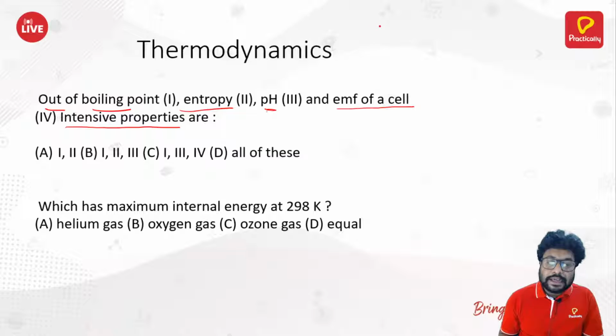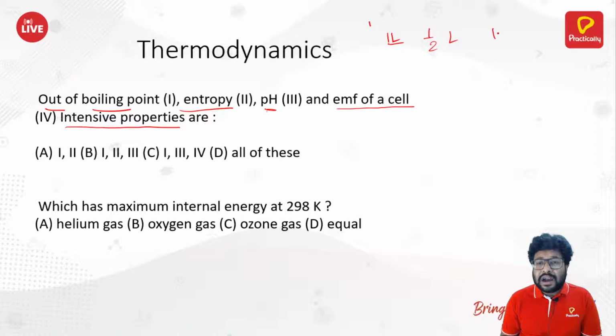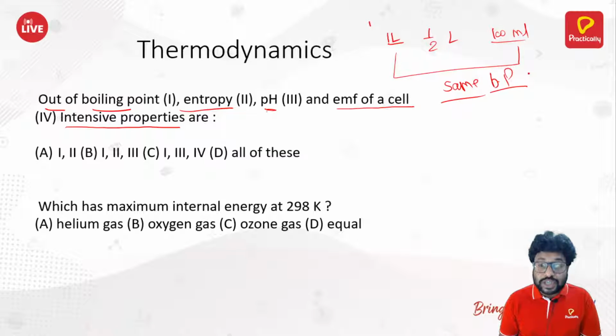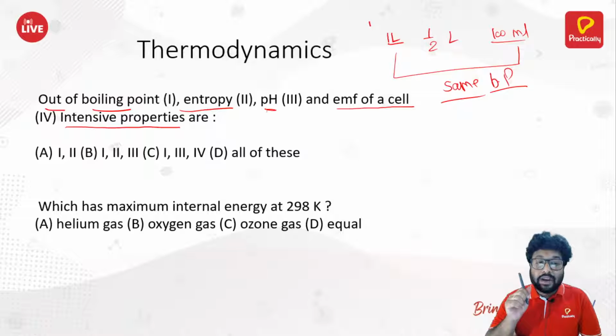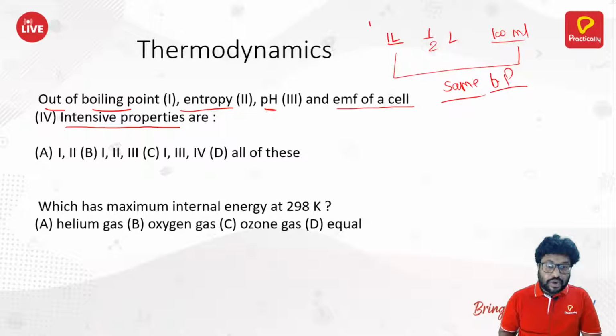Boiling point. If you take 1 liter of water, or half liter of water, that means 500 ml, or 100 ml of water, all of them will have the same boiling point. Your boiling point will never ever change. So it is not dependent on the amount of matter present in the system. So it has to be an intensive property always. So 1 is present in every option.